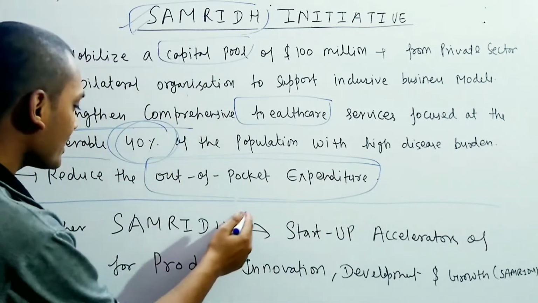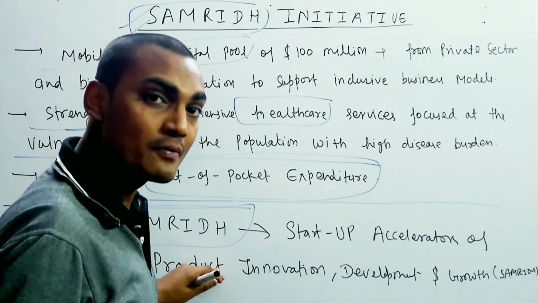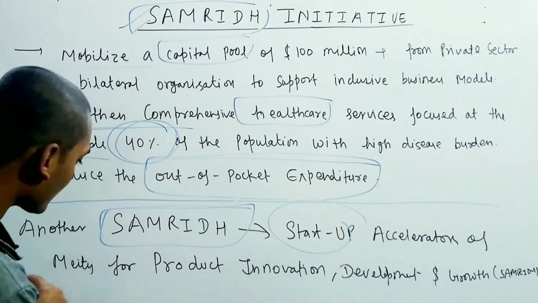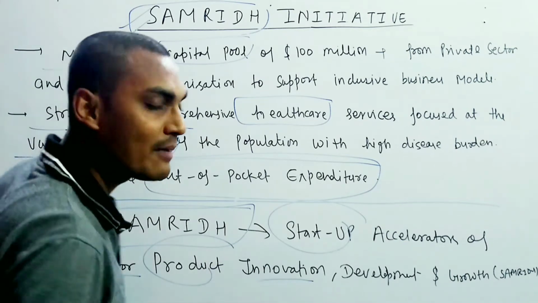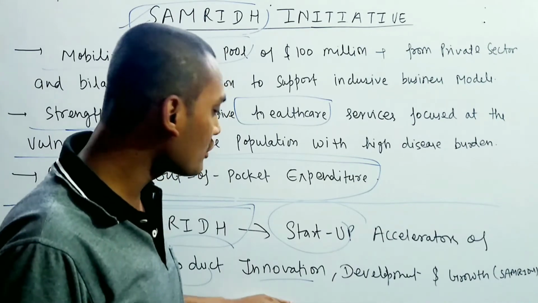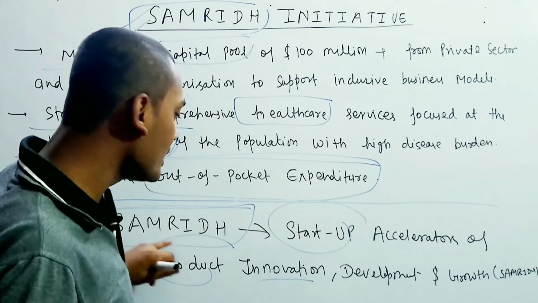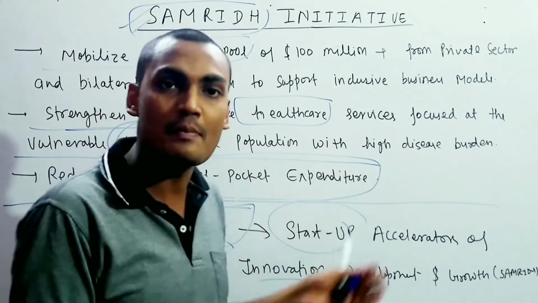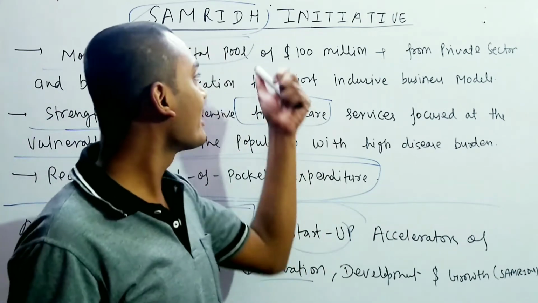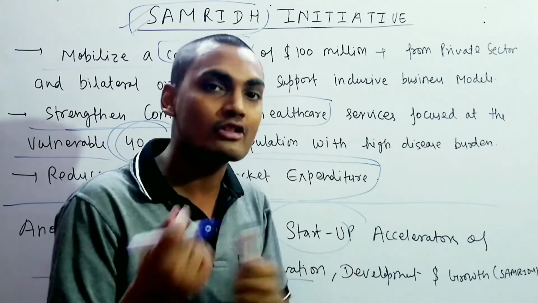There is also a SAMRIDH scheme in India only. Remember that this is basically by the Ministry of Information. It is basically a startup accelerator for product innovation, development and growth. Basically this is for the software sector. So you need to differentiate. The answer will depend on the options available. If they are talking about only SAMRIDH India, then the option will be provided either for the startup sector or for the software sector. And if they are talking about the SAMRIDH initiative, then they will provide some hint to you to conclude the answer.